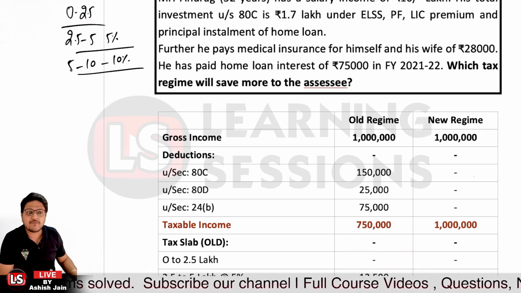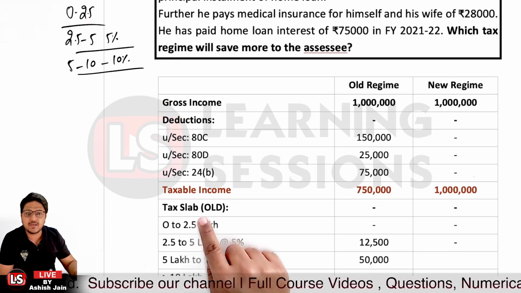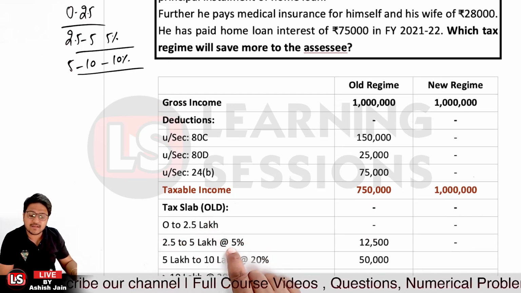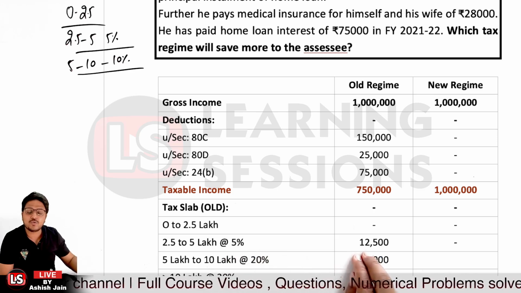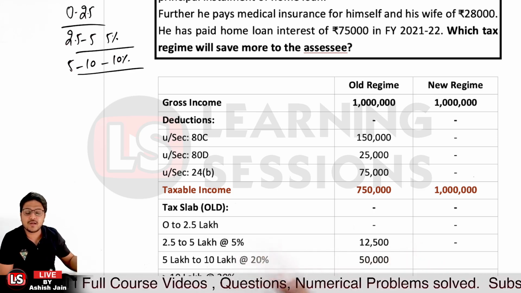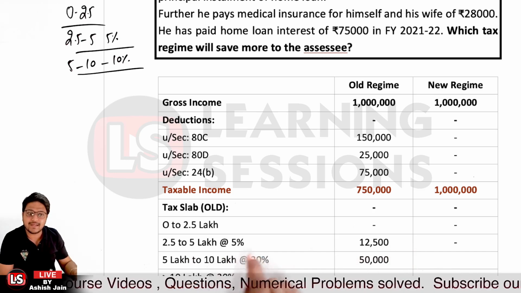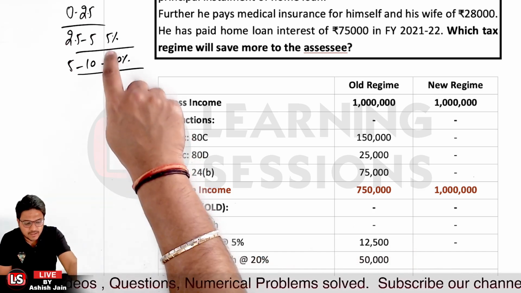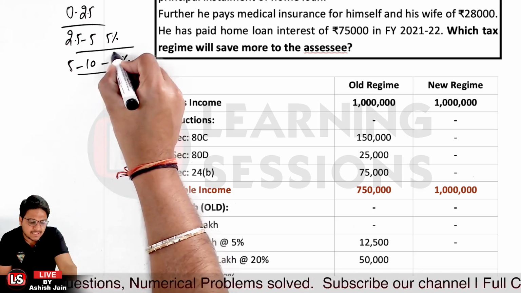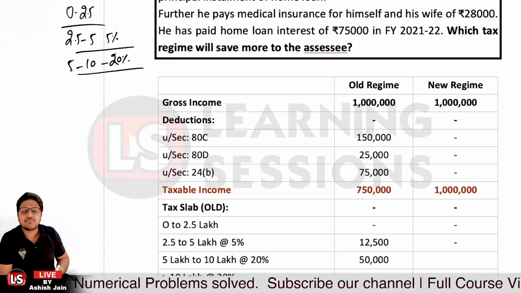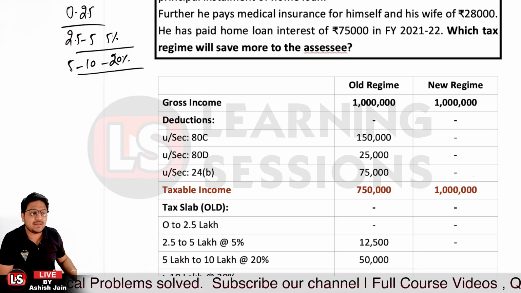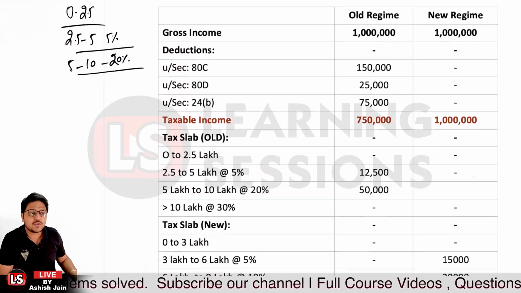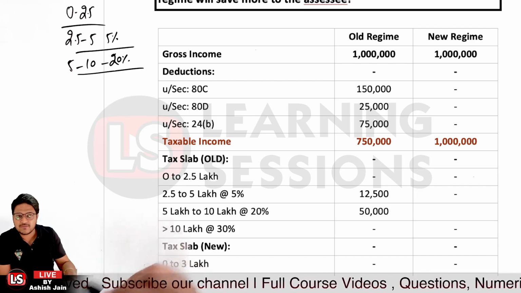Now out of this 7.5 lakh, for 0 to 2.5 lakh, no tax will be levied. And for 2.5 lakh to 5 lakh, 5% tax will be levied. That amounts to 12,500. And for the other 2 lakh 5,000, that is from 5 lakh to 10 lakh, a 20% tax slab is applicable, not 10% as I wrote wrongly. So it is actually 50,000 over there. So the total tax liability is 62,500.